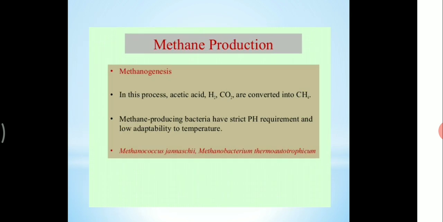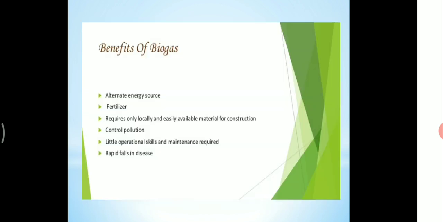Next we are going to methane production. Methane production is also known as methanogenesis. In this process acetic acid, hydrogen and carbon dioxide are converted into CH4, that is methane. Methane producing bacteria have strict pH requirements and low adaptability to temperature. For example, Methanococcus jannaschii and Methanobacterium thermoautotrophicum. These are the best examples of methane production.